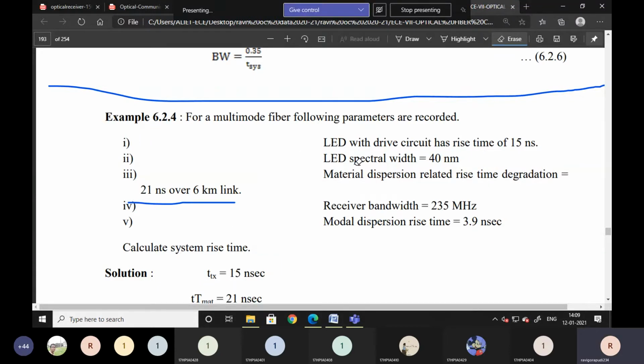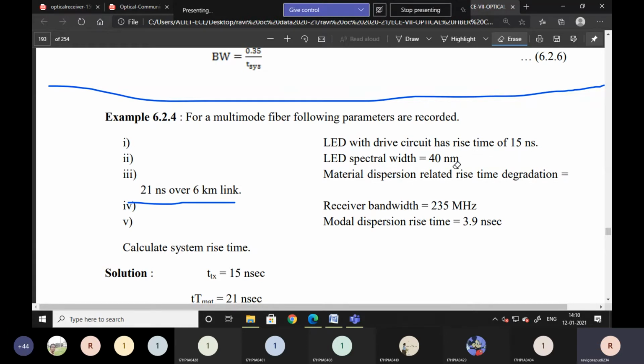So this was shifted. LED with a drive circuit has rise time 15 nanoseconds. This was not completed. You have to write this one. Okay. Example 1. For a multi-mode fiber, the following parameters are recorded. LED with a drive circuit has rise time 15 nanoseconds.